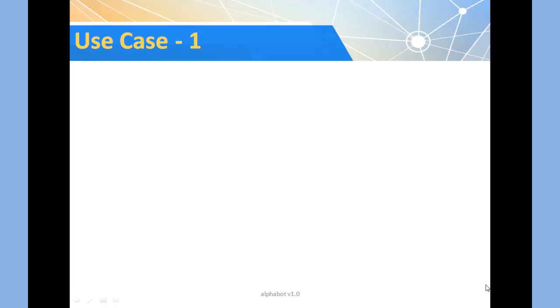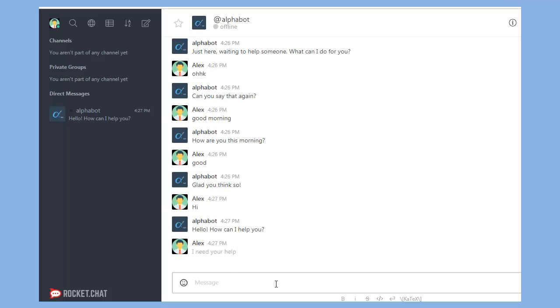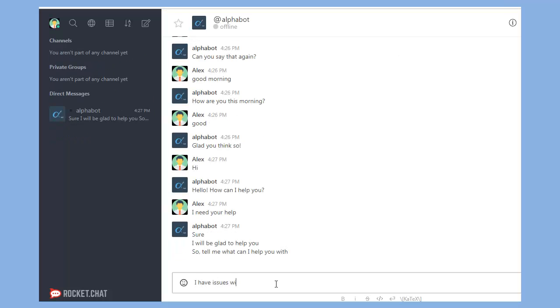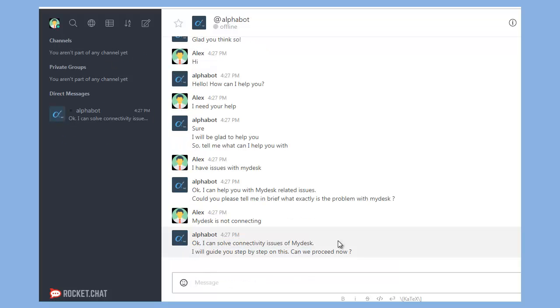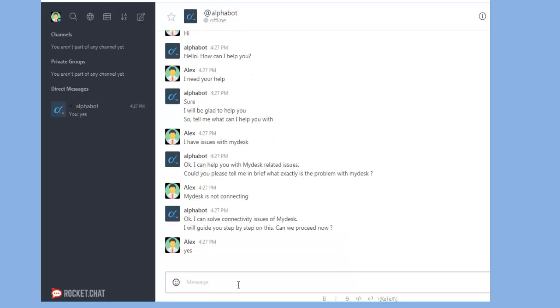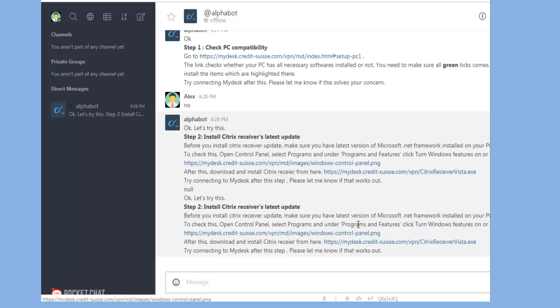Our first use case is level 1 support to the user. The user has issues and he reaches out to the bot for the solution. The user has been provided with various different ways to solve the user queries. And finally, he is happy with the solution.